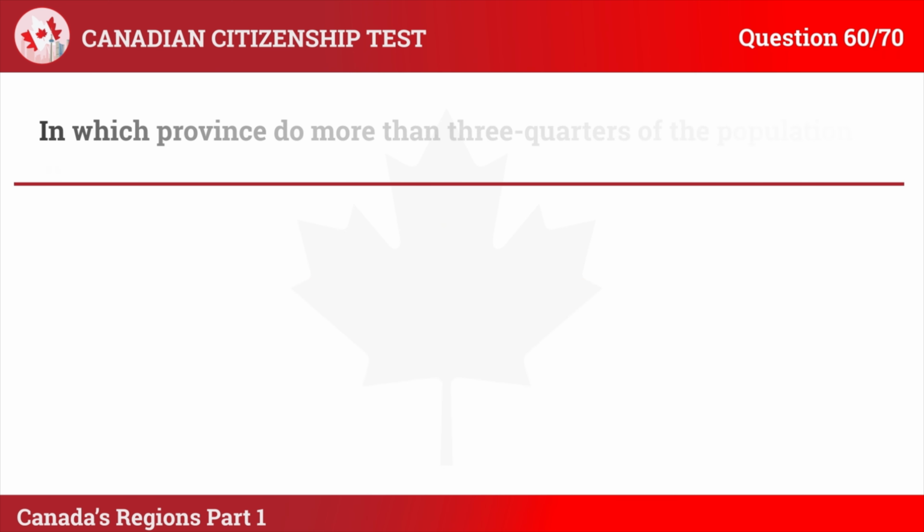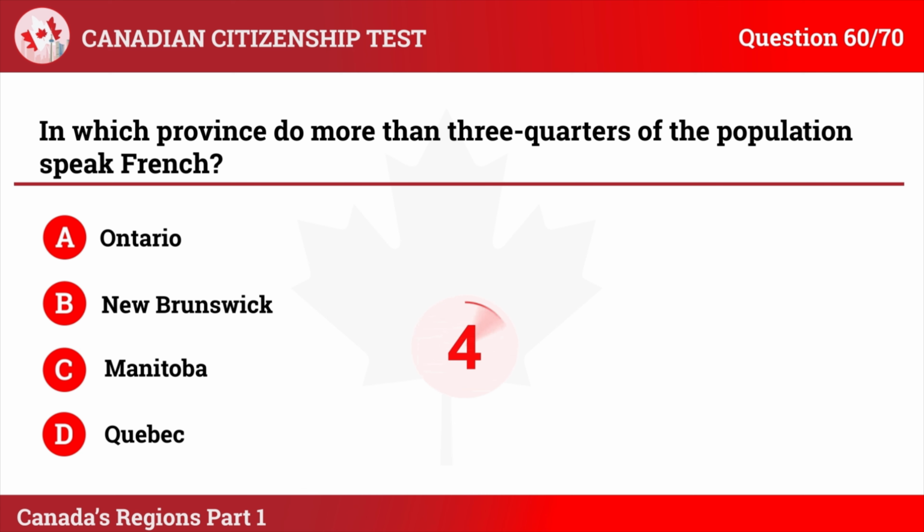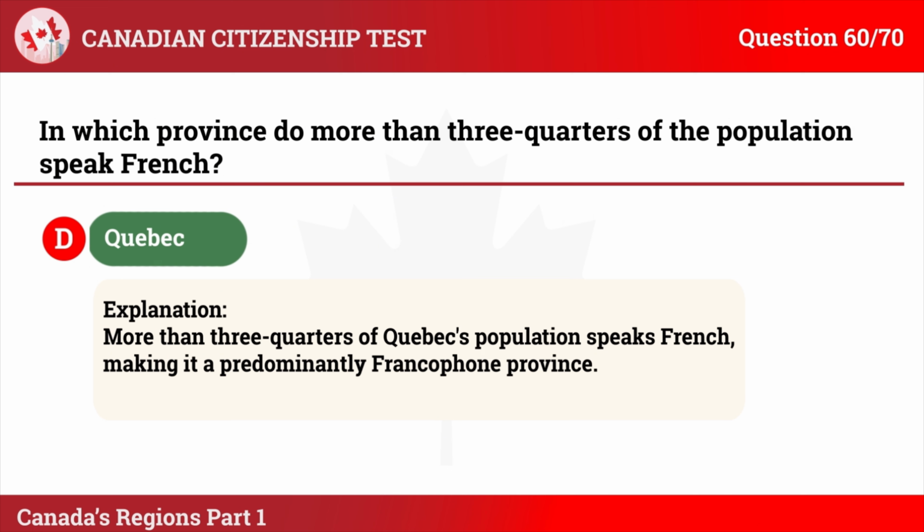Question 60. In which province do more than 3/4 of the population speak French? A. Ontario. B. New Brunswick. C. Manitoba. D. Quebec. The correct answer is D. Quebec. Explanation: More than 3/4 of Quebec's population speaks French, making it a predominantly francophone province.